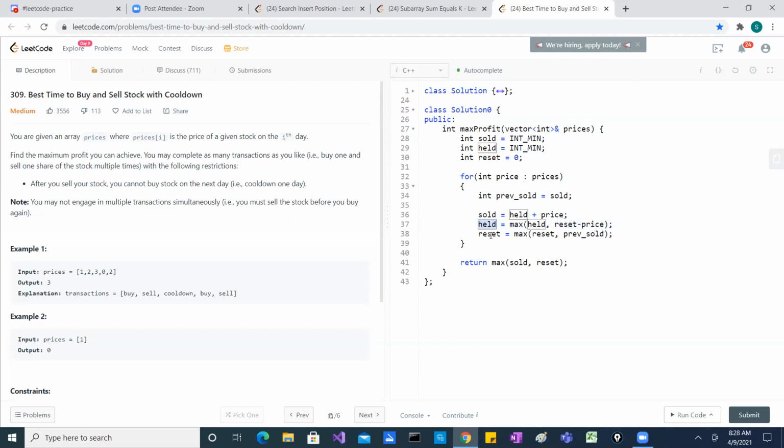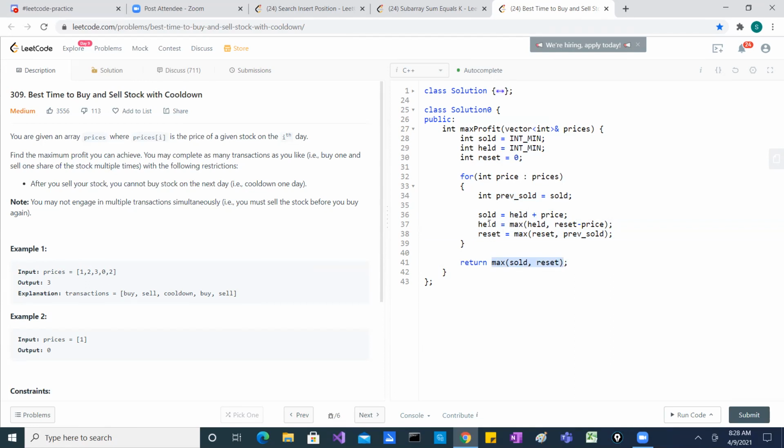And then during the cool down, either you will have the previous cool down's max value, or whatever you already sold in the previous transaction, right? So that is what actually will be your max reset. So out of this, your sold and your reset, that will be the max. Out of the max, whatever it is, you will return. That will be your profit.